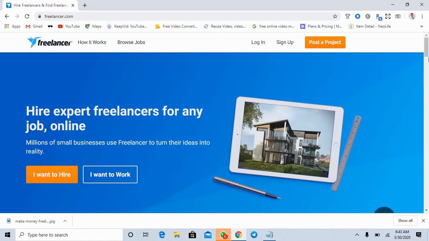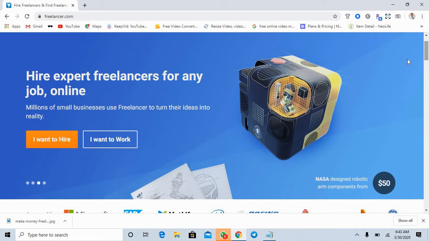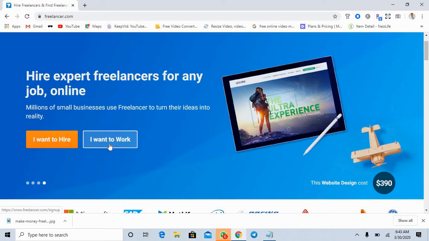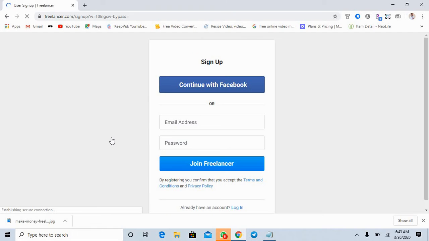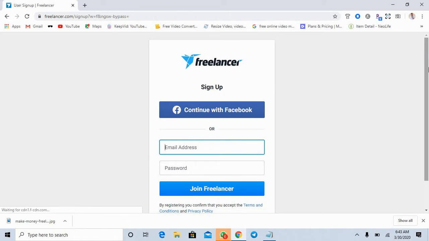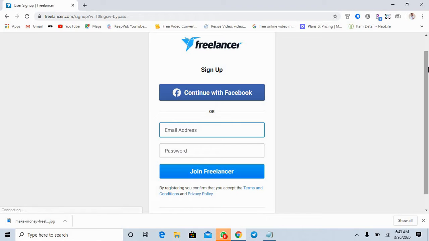So here, this is how it works. You just click on I want to work now. If we were on this platform to hire, then you would click on hire. But here I'm teaching you guys how to work on this platform. So you just click on I want to work now. They're gonna bring a sign up page where you can sign up and become part of this platform. Then you start offering your services on their platform. You can sign up either using your Facebook or putting your address and your password. So that's how it works.